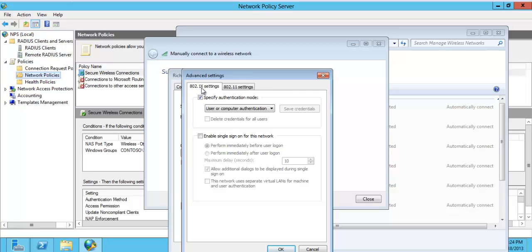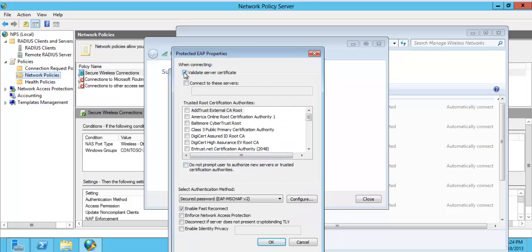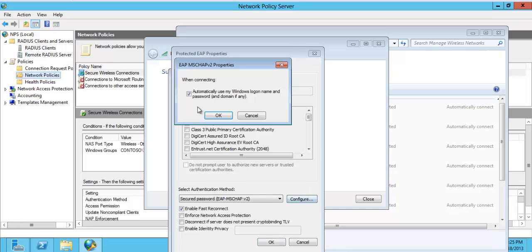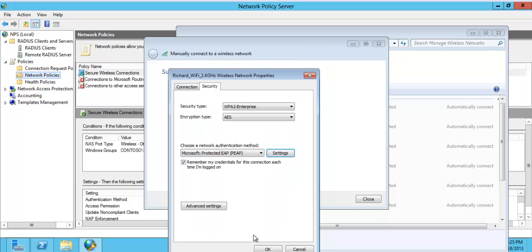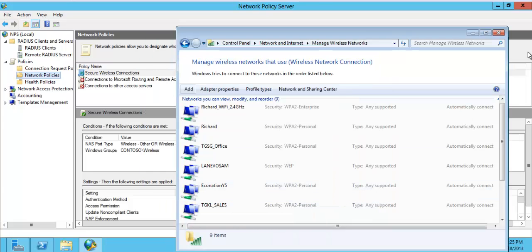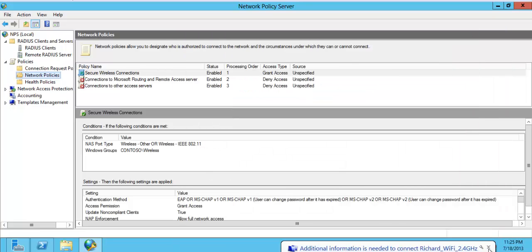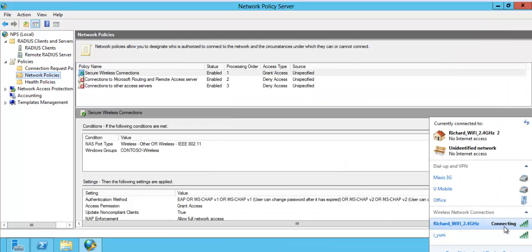In the 802.1x setting, user authentication, you can also save credentials. So I just click default and settings. Just uncheck the validate server certificate and check secure password EAP MSCHAP version 2. Okay, configure. You can untick this one if you are in a domain network; you can just tick because it will use your Windows login. Okay, close. So minimize, and we'll try to connect this one.